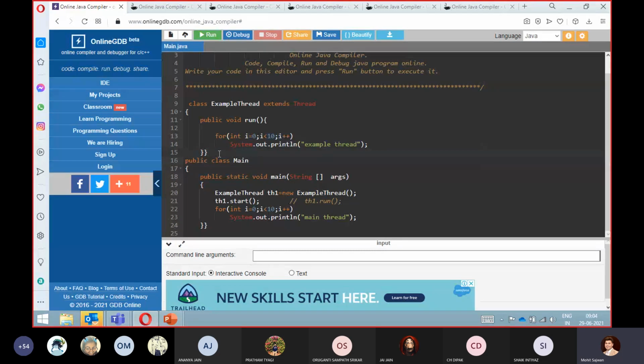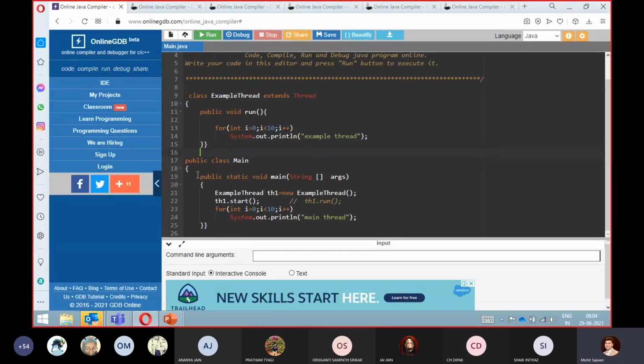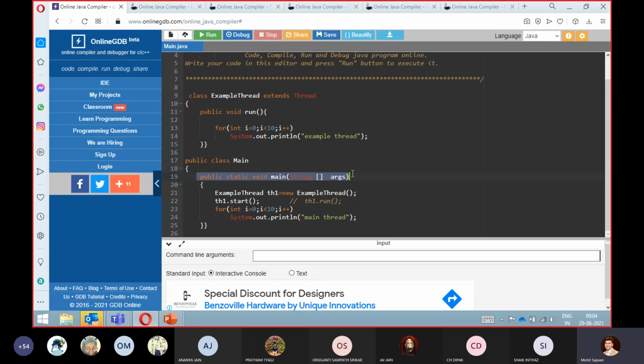Now, in my main class, you already know that I have public static void main, and inside it I am creating an object of my ExampleThread class.